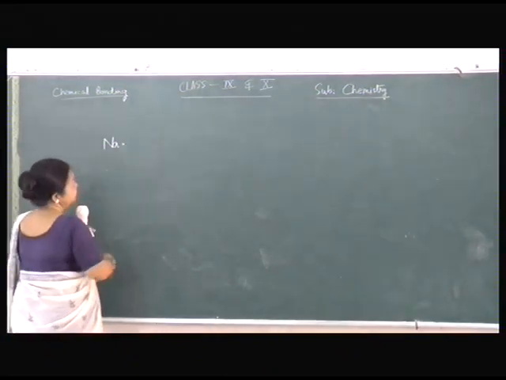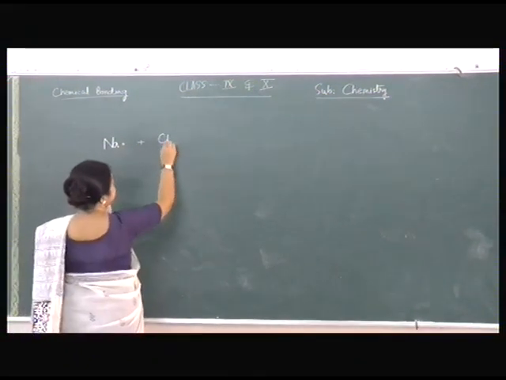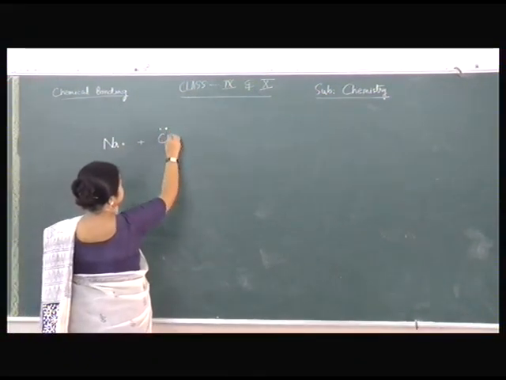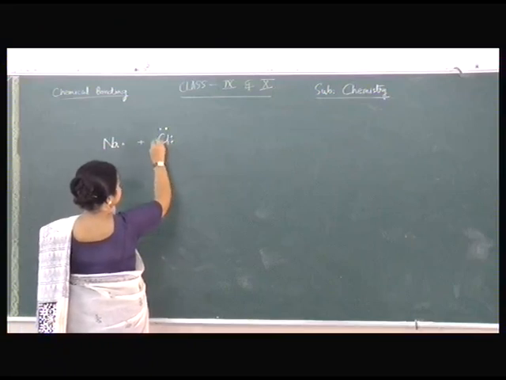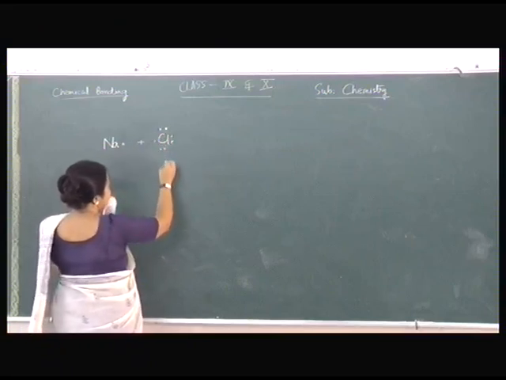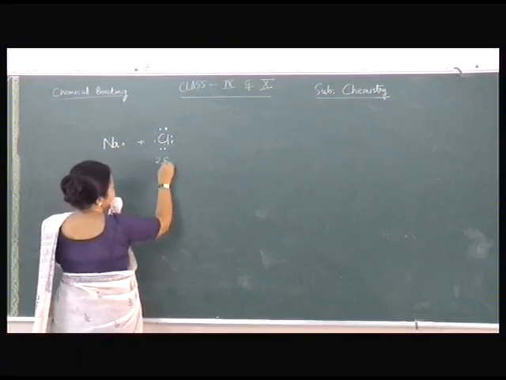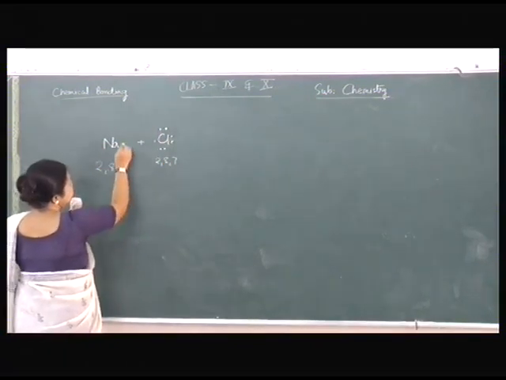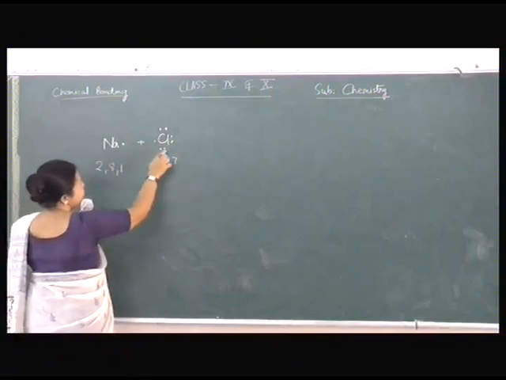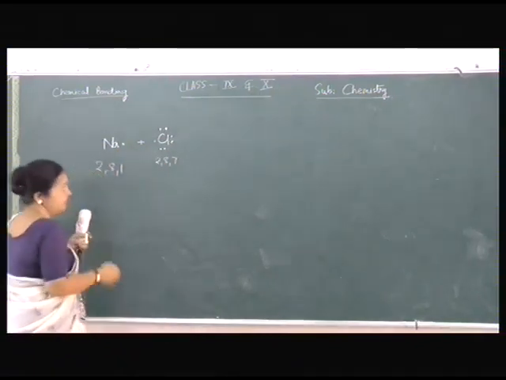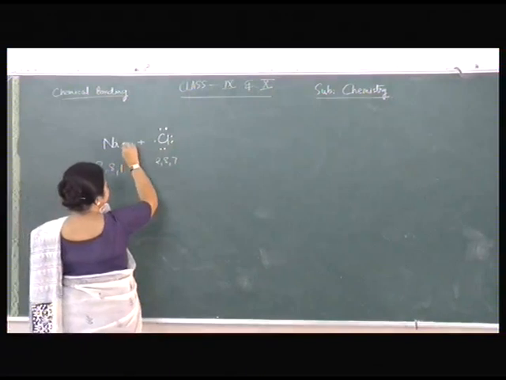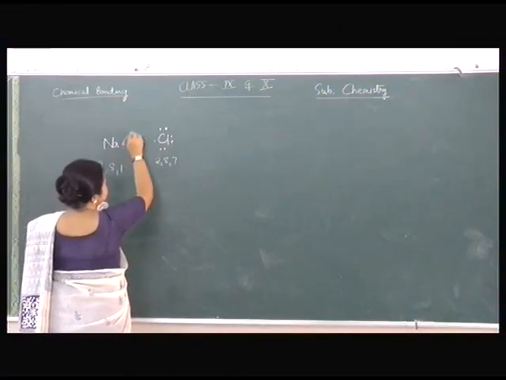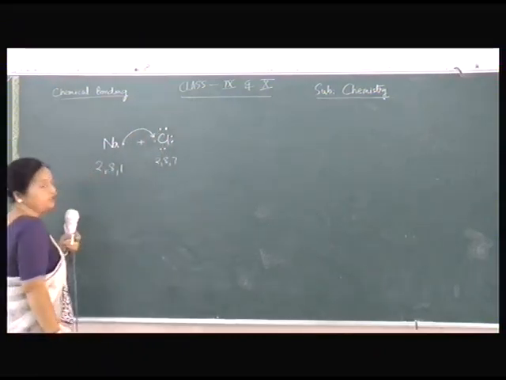This is the sodium atom plus chlorine, with 7 valence electrons. So these are only the valence shell electrons. 2, 8, 7 and 2, 8, 1. Only one valence shell electron in sodium, and here it is 7 valence shell electrons. Transfer of the electron takes place, meaning sodium donates its electron and chlorine accepts it.